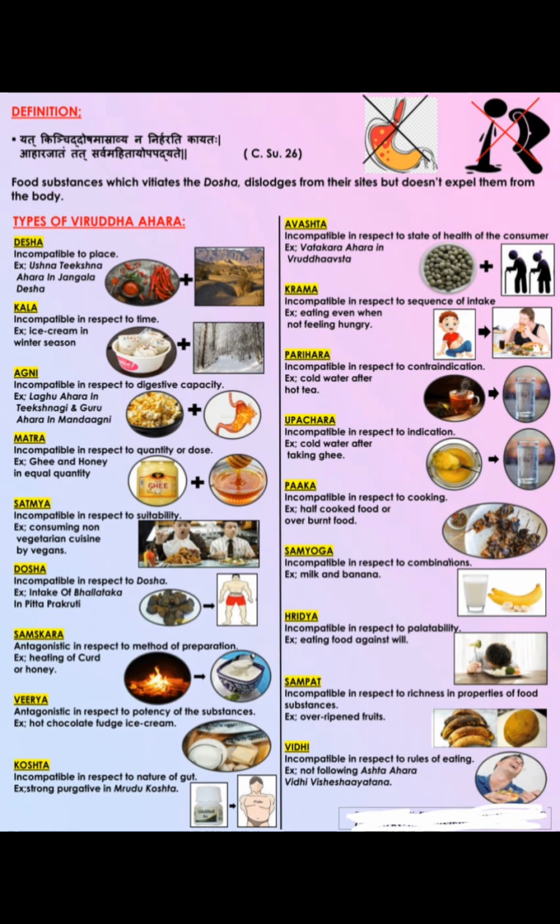So if a person is having Tikshna Agni, we should give Guru Ahara. Then if you give Guru Ahara in Mandagni, it leads to Ajirna. Already the patient is having very mild Agni. In that case, if you give Guru Ahara, what happens? More Agni Mandya will occur. It leads to Ajirna. So that is called Agni Viruddha. Laghu Ahara given in Tikshna Agni, Guru Ahara given in Manda Agni, that is Agni Viruddha. Next one is Matra, dosage, like the proportion.